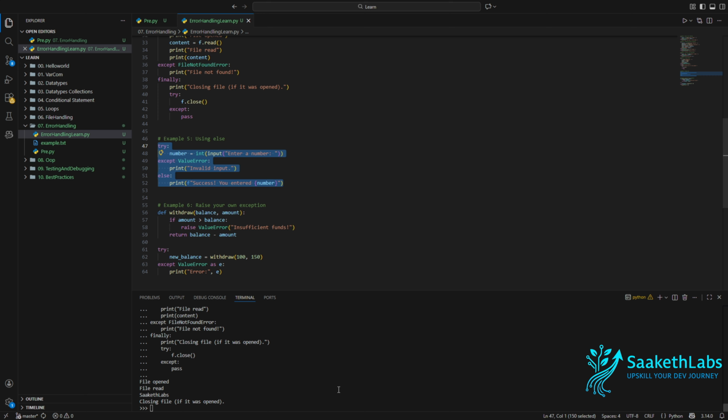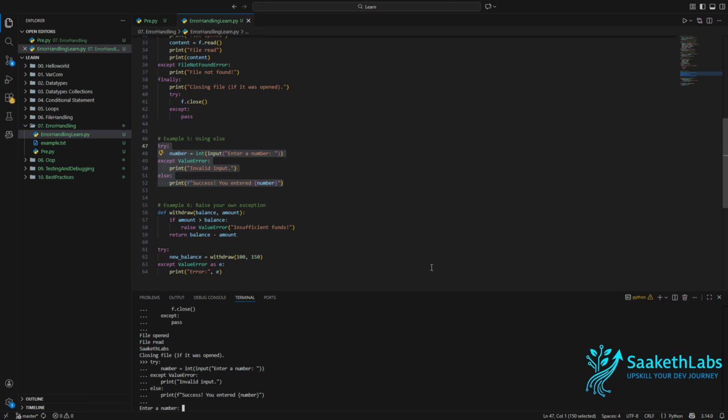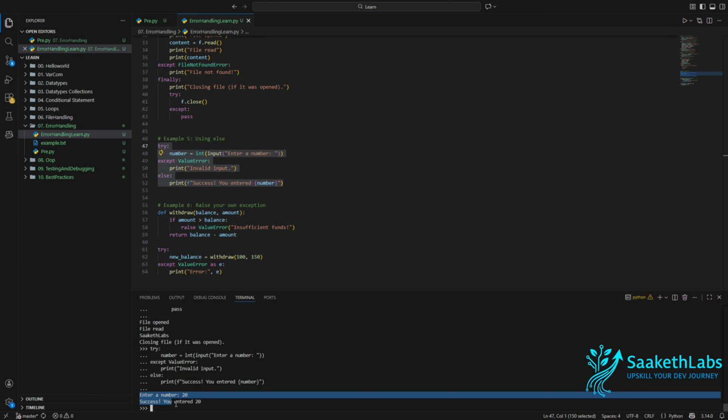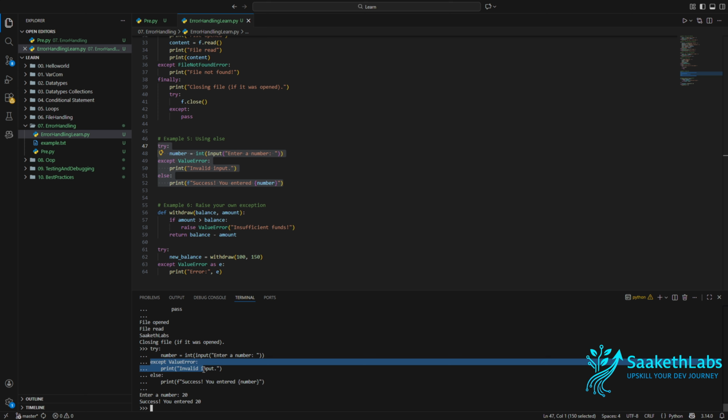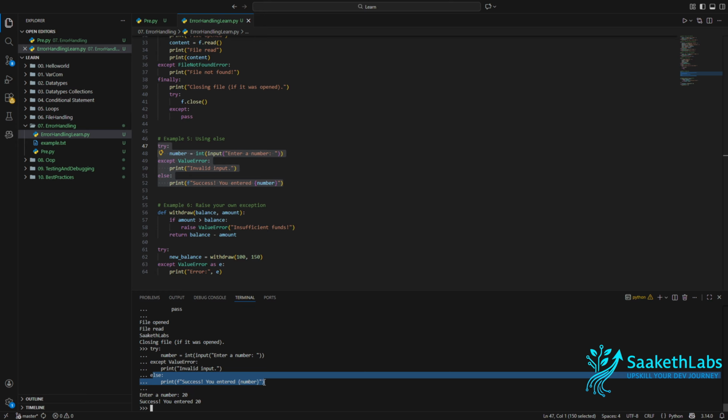I'm going to copy this, paste it here. Now I'm going to input a valid number itself so that this block will not throw any error. So let me input 20 here. As there is no error in this, the except block never got executed. As you can see, there is no invalid input in the logs here, whereas this success, you have entered 20, got executed. Since except is not executed, else block was executed here.